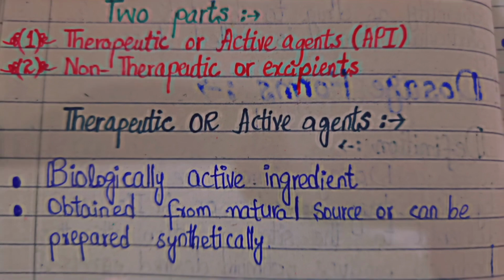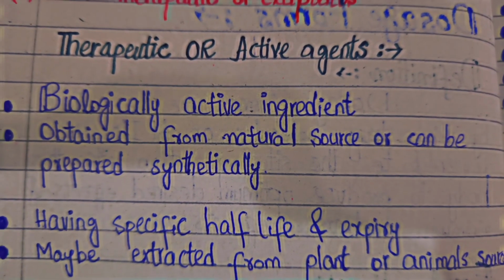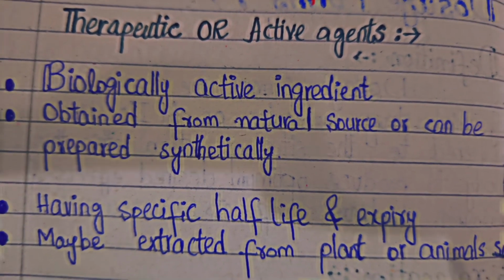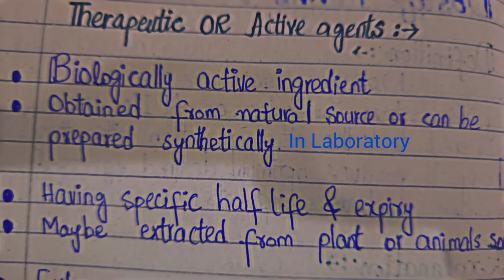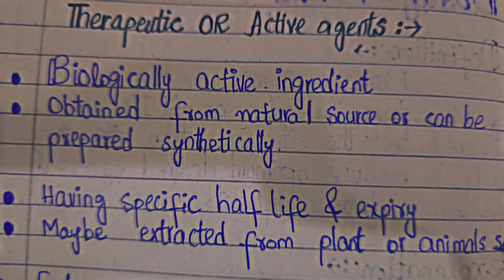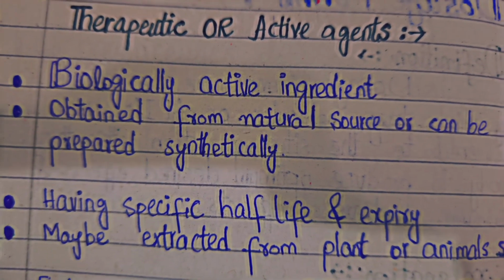Now what are therapeutic or active agents? Therapeutic or active agents are basically the drugs. These are biologically active ingredients that are obtained from a natural source or may be prepared synthetically. Biologically active ingredients from natural sources include plants, animals, and even microorganisms.